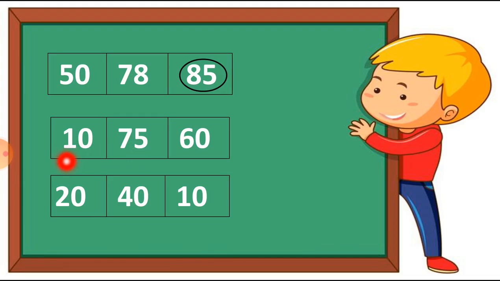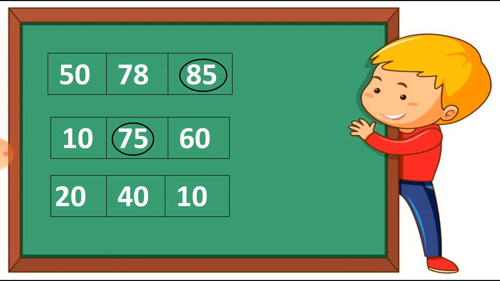Let's see number 2. Here is 10, 75 and 60. So students, between these 3 numbers, which is the greatest number? Here the number 75 is the bigger one. So we have to circle the number 75.